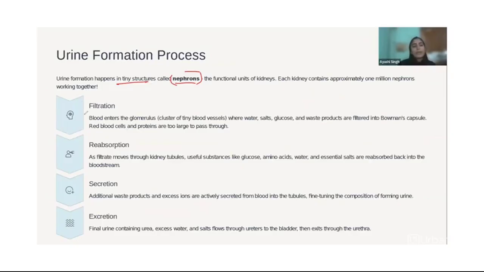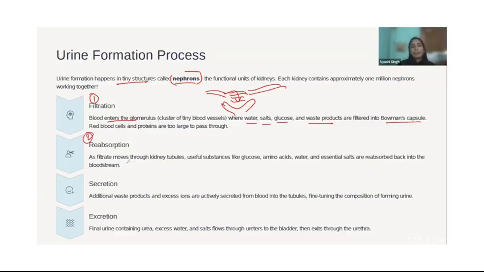There are a few steps. First is filtration. Once the blood enters the glomerulus, this we will discuss in detail. Just remember that first is filtration. The glomerulus filters the blood, and the filtered blood goes back, while the water, salt, glucose and waste products are filtered into the Bowman's capsule. This Bowman's capsule is like this.